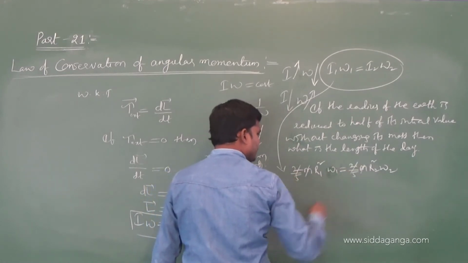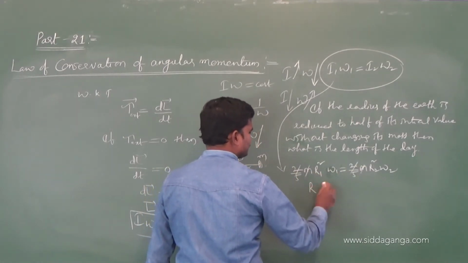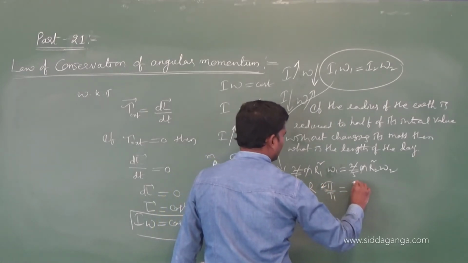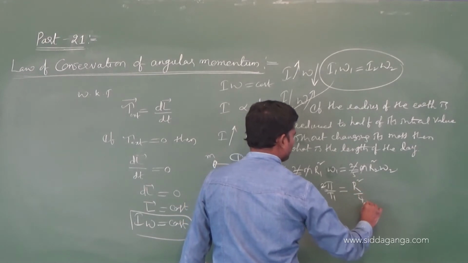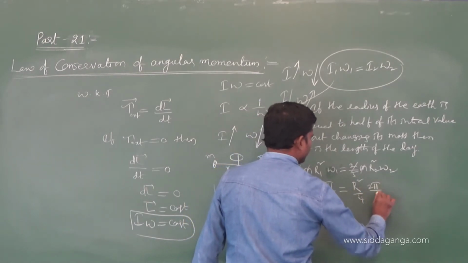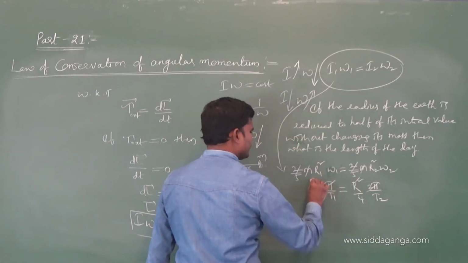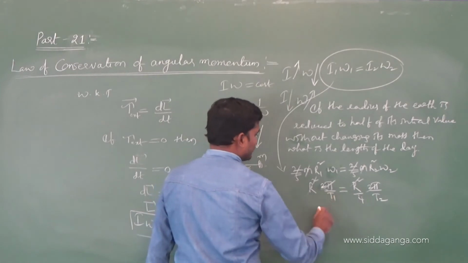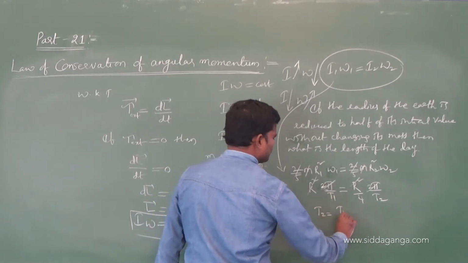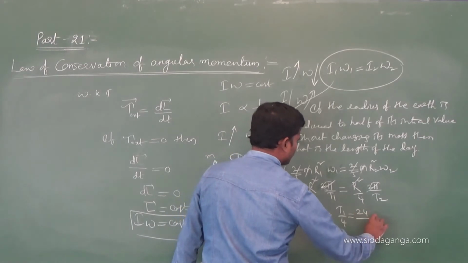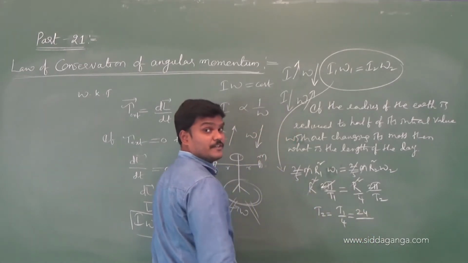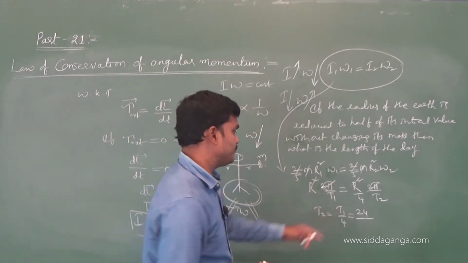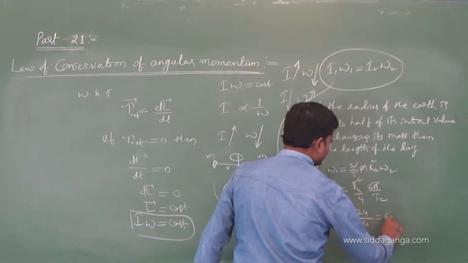2 by 5 cancelled. R1, let us suppose R. Omega 1 is 2 pi by T1. R2 is R by 2, so R square by 4. Omega 2 is 2 pi by T2. 2 pi and R square cancelled. They are asking to find the new time period T2. T2 is equal to T1 by 4. If T1 is 24 hours, the length of the day is 24 by 4, so 6 hours.